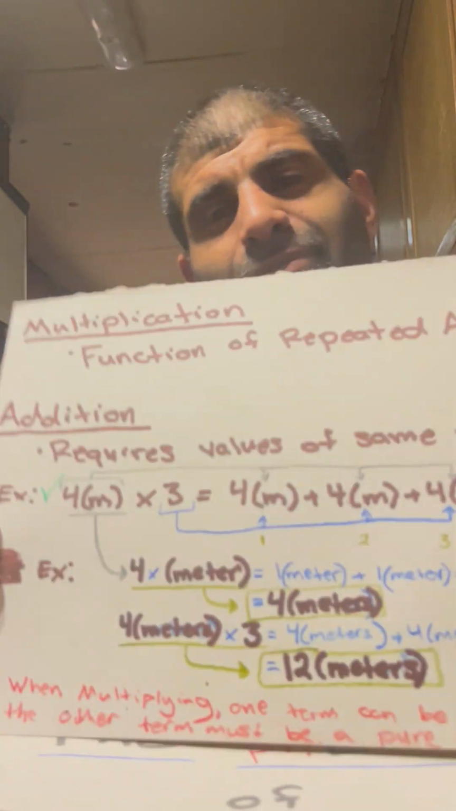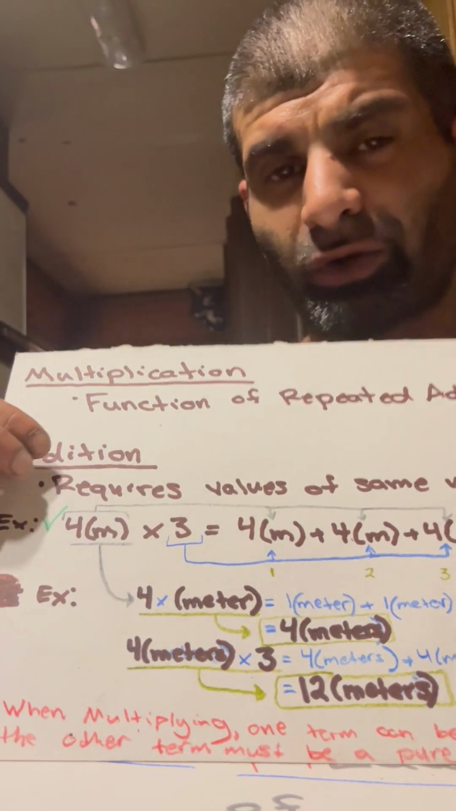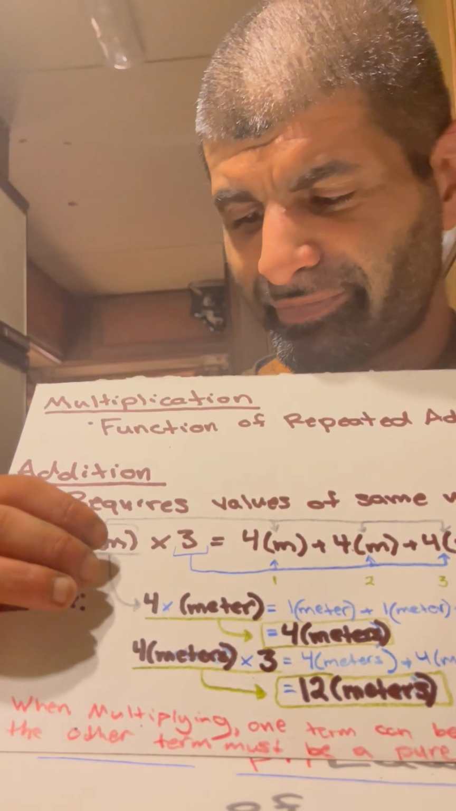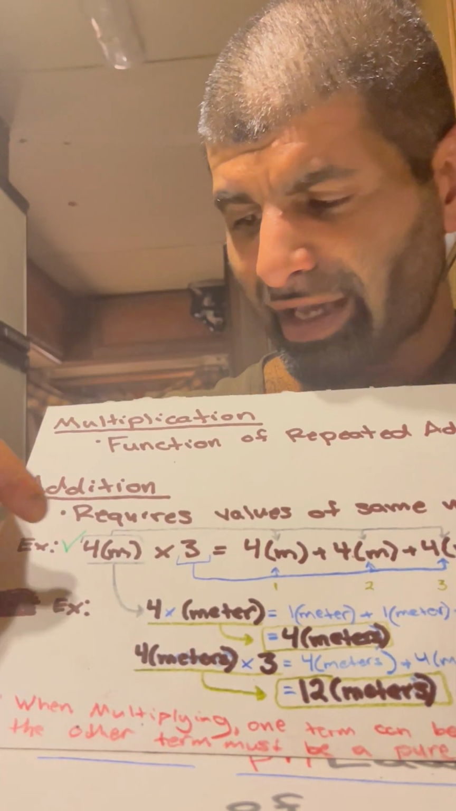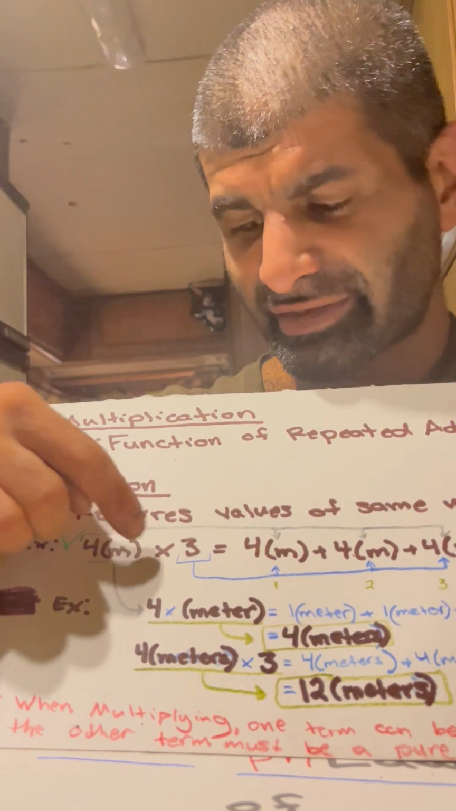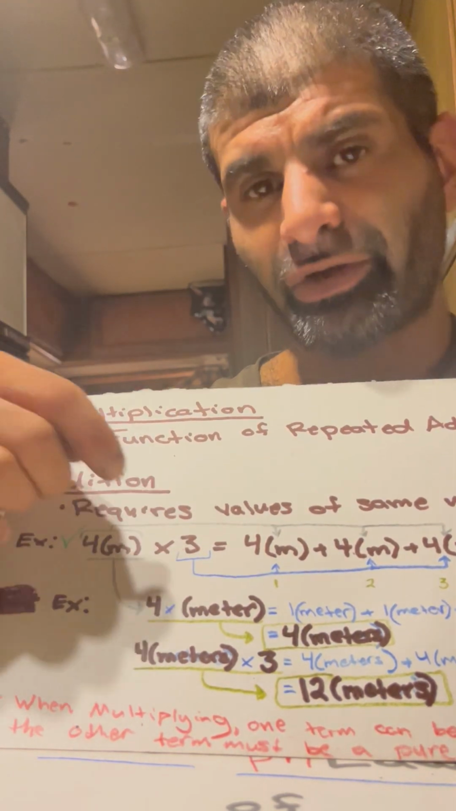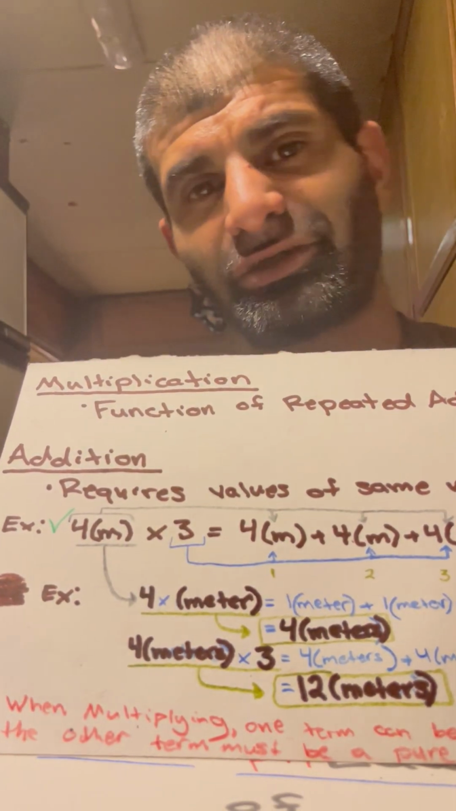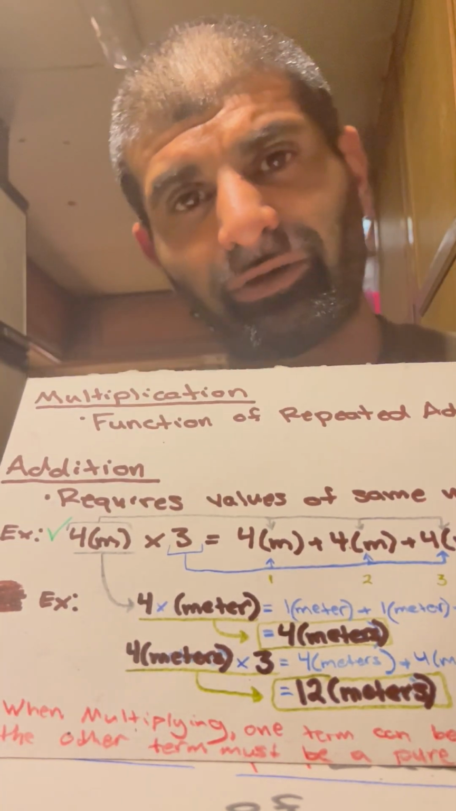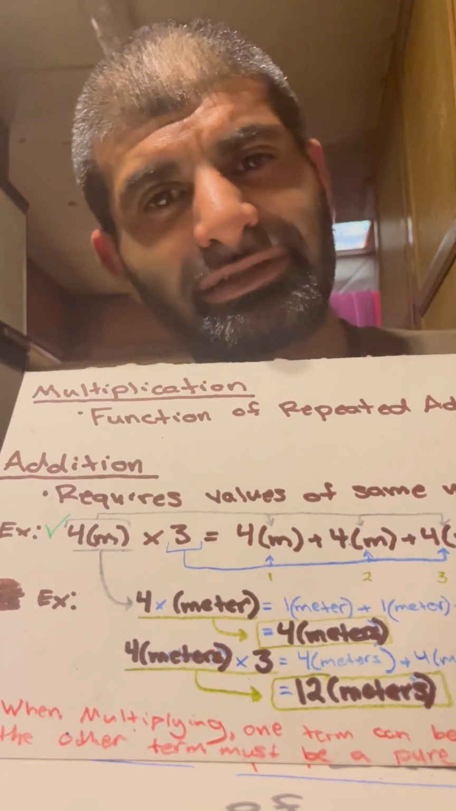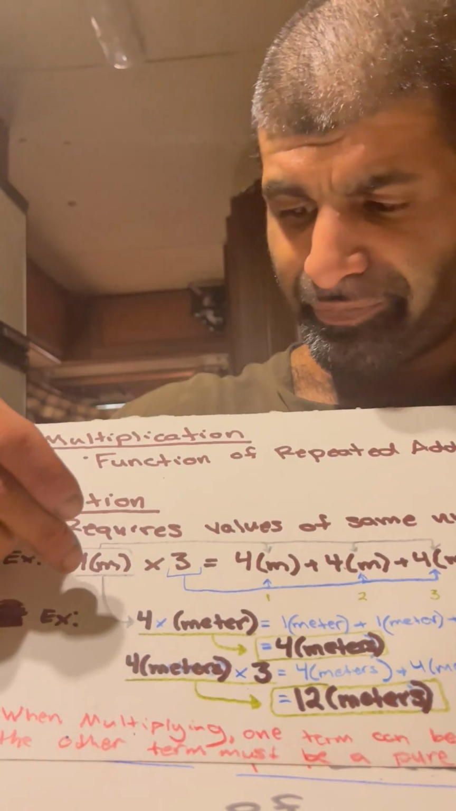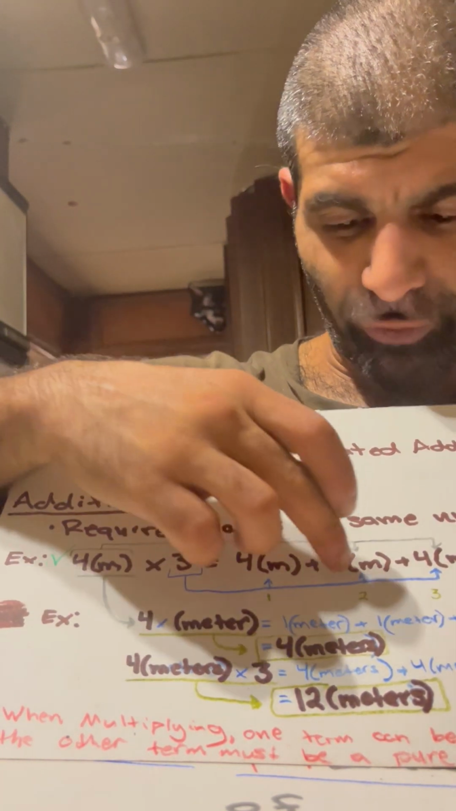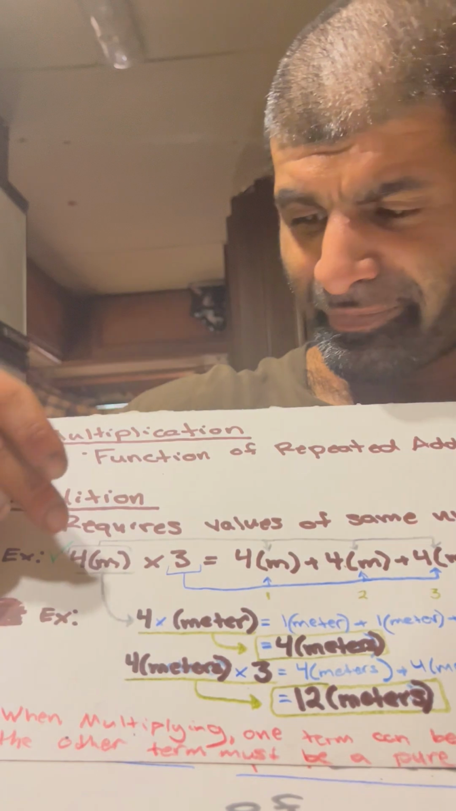Okay, so we've established that multiplication is a function of addition, and addition requires similar units, right? So here's an example: 4 meters times 3. Now notice how the first term can have units, but the second term, 3, is just a pure number, because that 3 is just telling you how many times to add the 4 meters to itself. So it's just a number, not a united value. So 4 meters times 3 is 4 meters plus 4 meters plus 4 meters, which equals 12 meters, right?